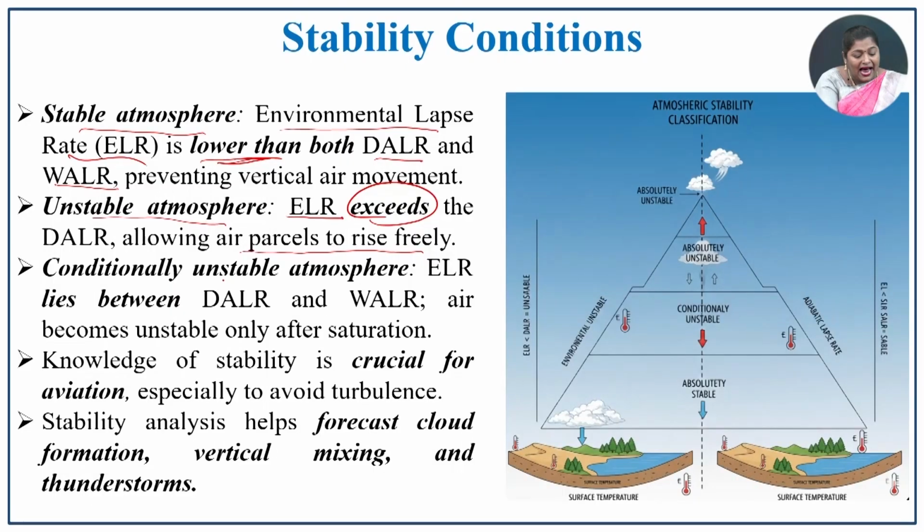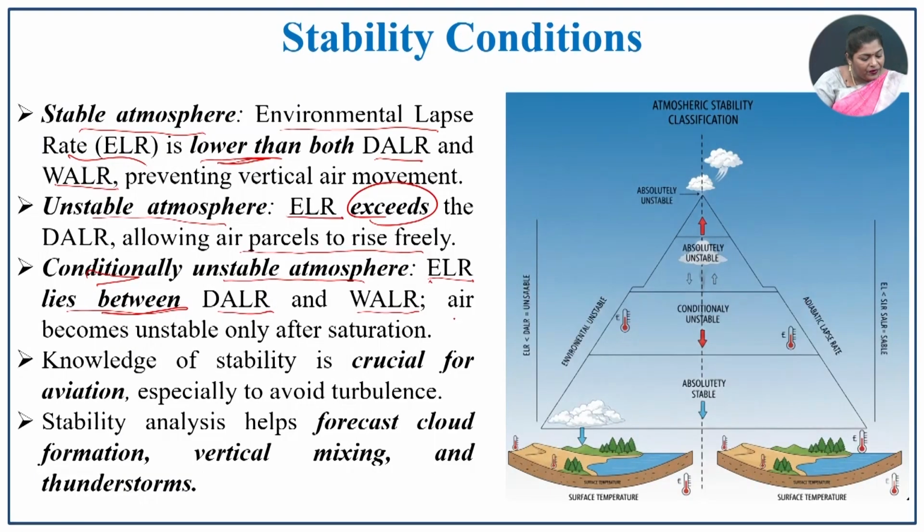The conditionally unstable atmosphere. So, this is most important. What happens in the conditionally unstable atmosphere? The ELR, the environmental lapse rate, lies in between the DALR and WALR, the dry and wet adiabatic lapse rates. So, it is the in-between condition. The air becomes unstable only after saturation. After it reaches the saturation point, this condition will prevail.